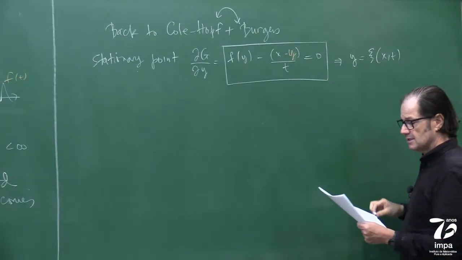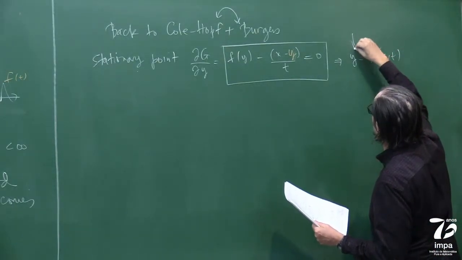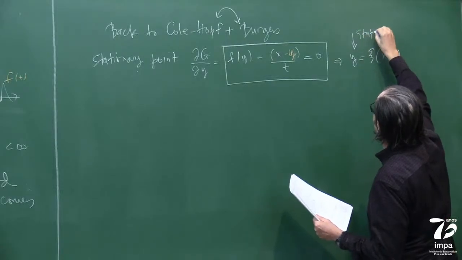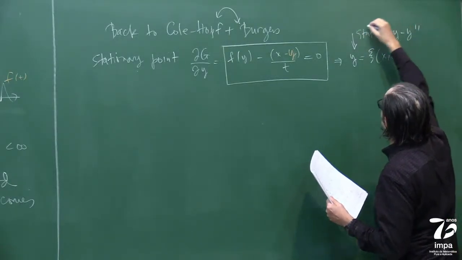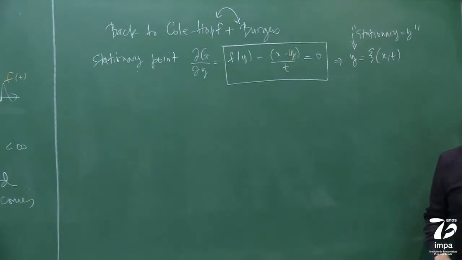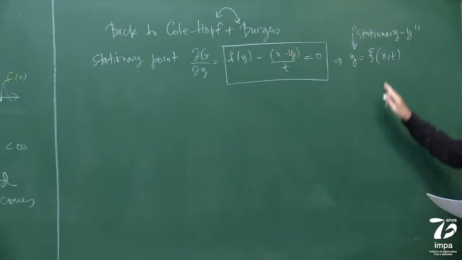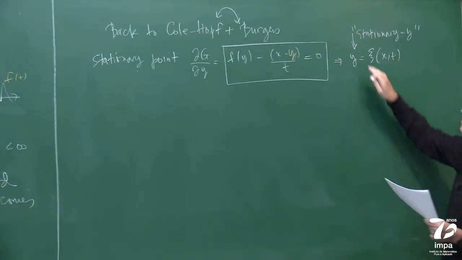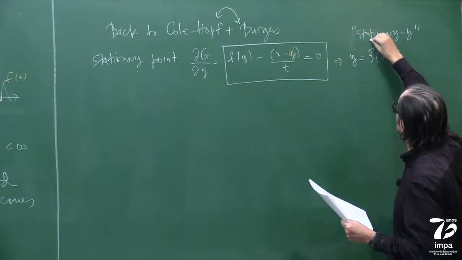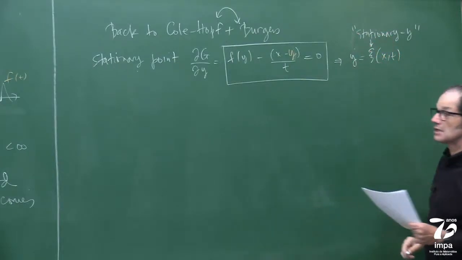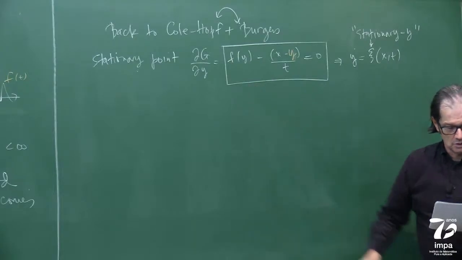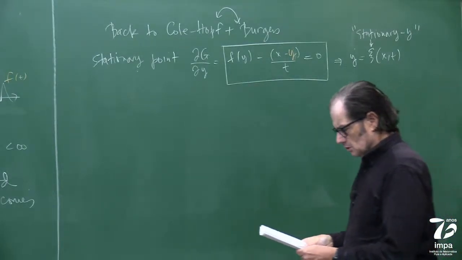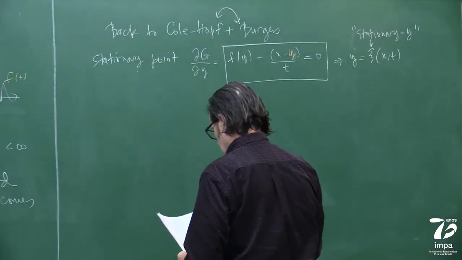Let me call this, quote unquote, the stationary y. I'll just use this notation. It's actually the xi. The xi is the stationary y, the guy that solves this.